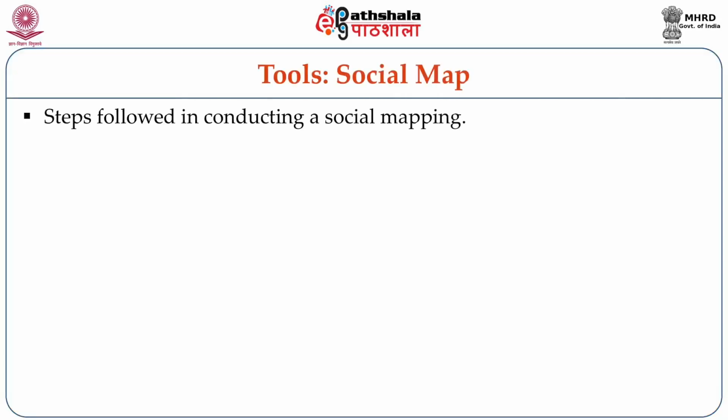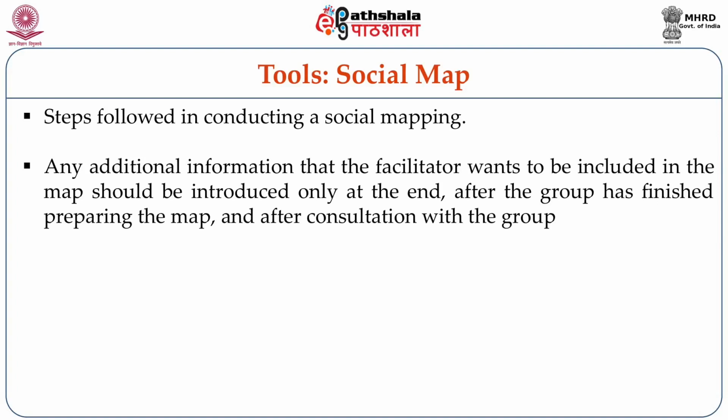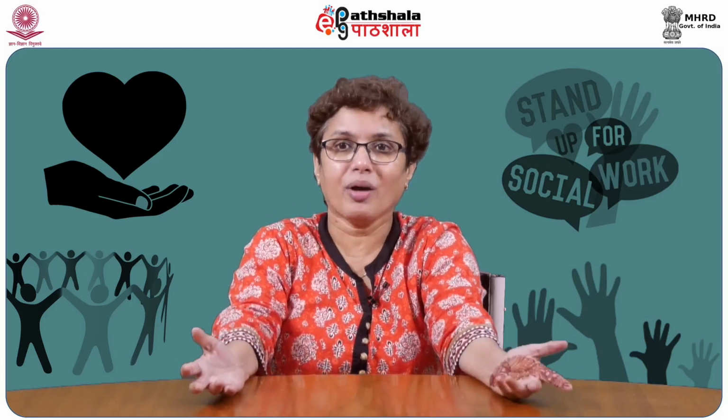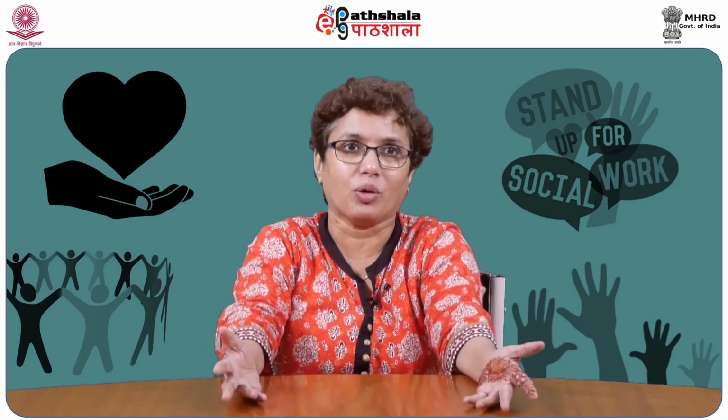What are the steps when you are conducting a social mapping? What are the steps which you follow? The facilitator may want to include some things at the end of the mapping. Once the group has finished the map, the facilitator's role is to include, in consultation with the group, things which the facilitator has probably observed and the group has taken for granted. They may not notice it. You have noticed it and you bring it to the notice of the group and you include all that.